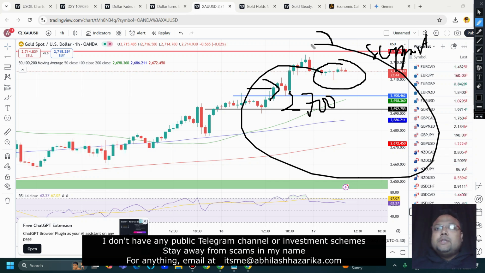But during the US session, if you see a big green candle and the market is suddenly bullish, the market is full of surprises. After all, the market keeps surprising us. So if the market surprises us with sudden volume, then you can look for a buy. Otherwise, do not buy. See, the market is subjective. There is no such thing as absolute in the market. That's why trading is so difficult.